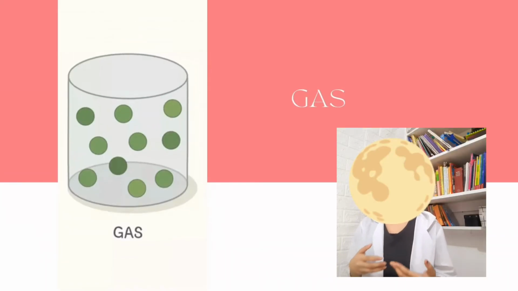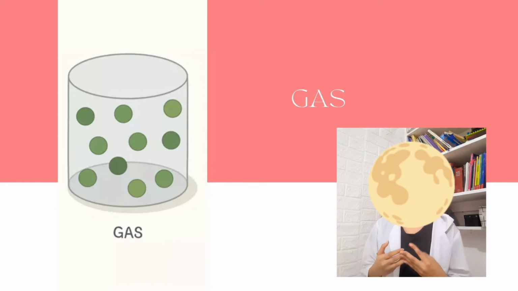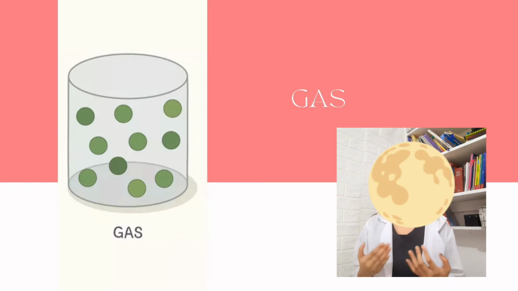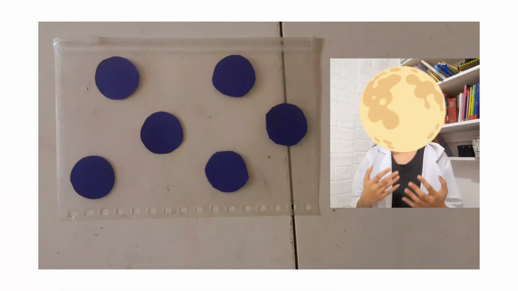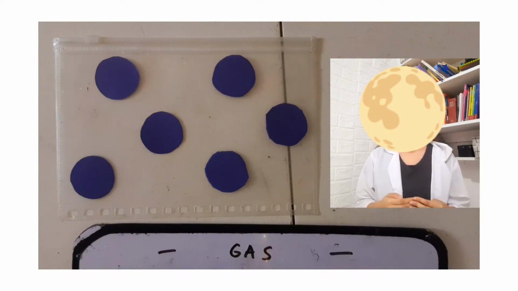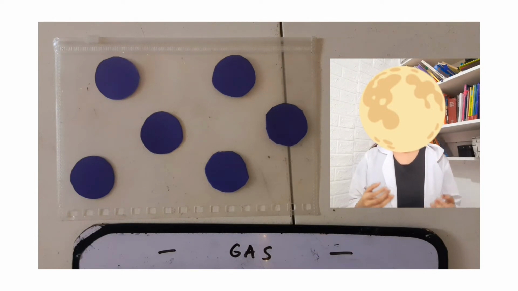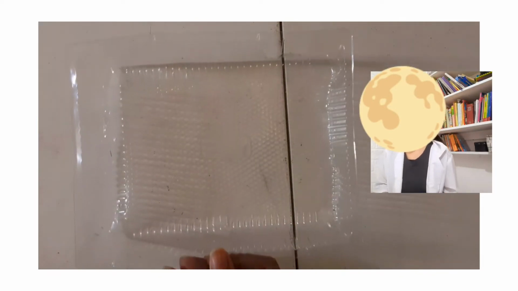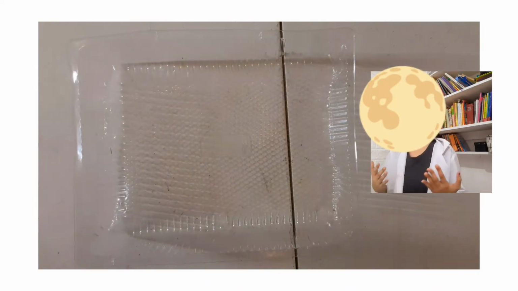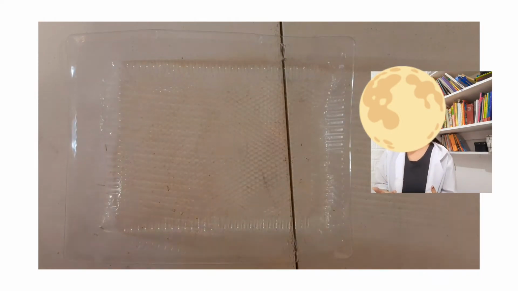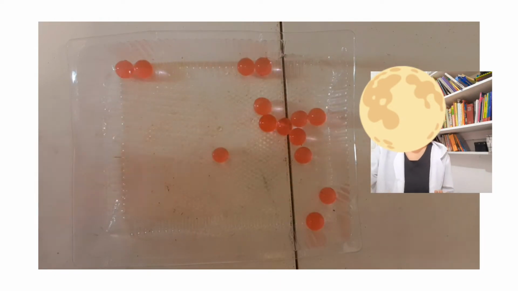And gas has the highest kinetic energy because the particles are far apart from each other compared to the solid and the liquid. The forces acting on the particles of the gas are very weak because the particles are far apart from each other. That is why there will be a weaker force of attraction. Note that gas has the weakest force of attraction, while solids have the strongest force of attraction. Or in terms of kinetic energy, gases have the highest kinetic energy, but in terms of the force of attraction, solids have the highest.